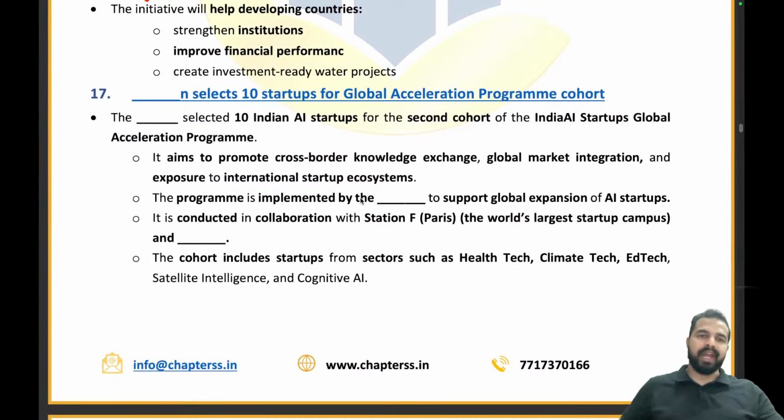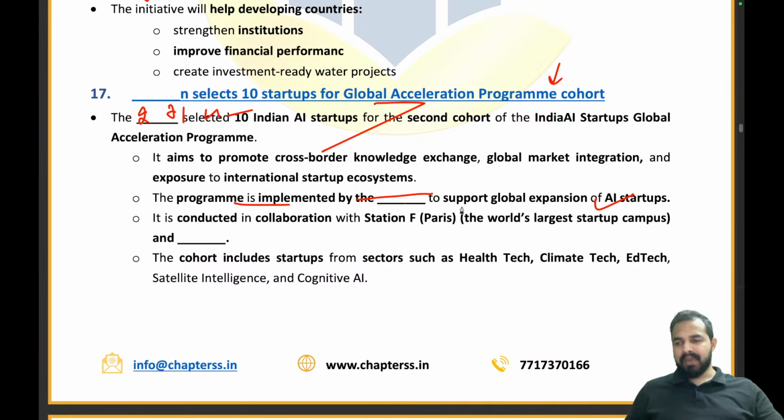Moving to the next part, Dash selected 10 startups for global acceleration program support. What is it? It is India AI Mission. Absolutely right. The program is implemented by the Dash to support global expansion for AI startups. So what exactly is the name of the implementing organization here? Quickly tell me in the chat box. I am waiting for a response in the chat box. What is its name? Let me see who will give me the right answer.